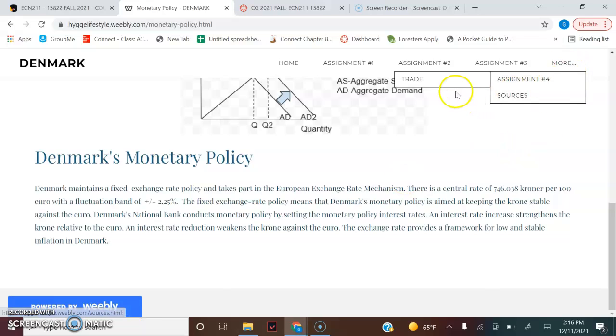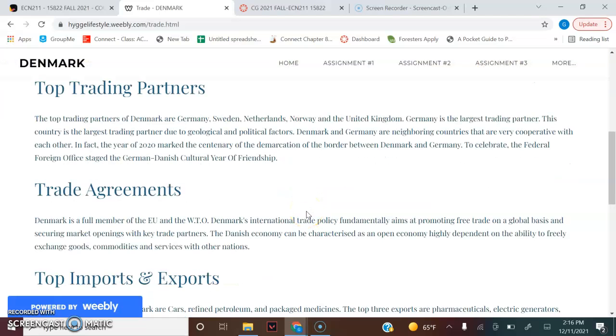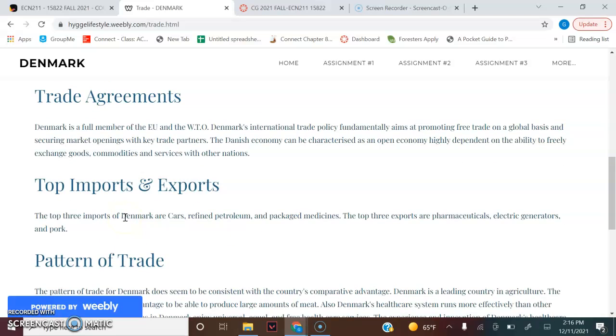And on to my last assignment of trade. The top trading partners of Denmark are Germany, Sweden, Netherlands, Norway, and the United Kingdom. Germany is the largest trading partner, and this country is the largest trading partner due to geological and political factors. Denmark and Germany are neighboring countries that are very cooperative with each other. And the trade agreements, Denmark is a full member of the EU, and so its trade policy fundamentally aims at promoting free trade on a global basis and securing market openings with key trade partners.